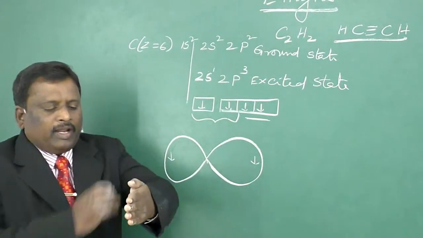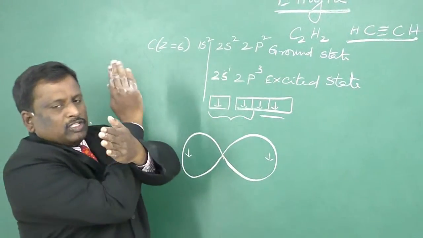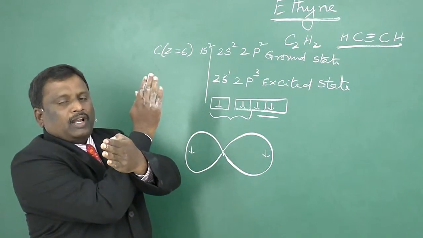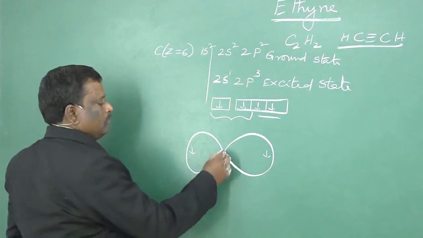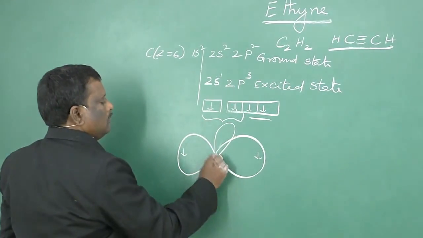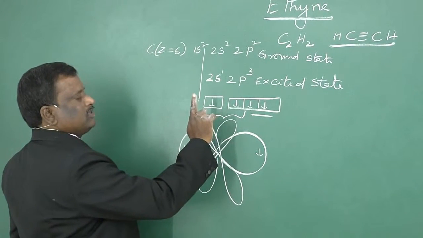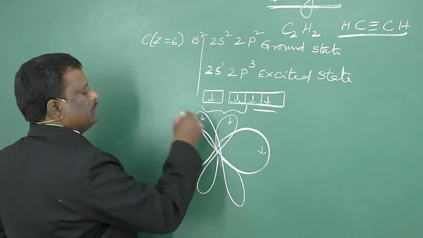They are perpendicular to the hybrid orbitals, and these 2 pure p orbitals are perpendicular to each other and also perpendicular to the sp hybrid orbitals.